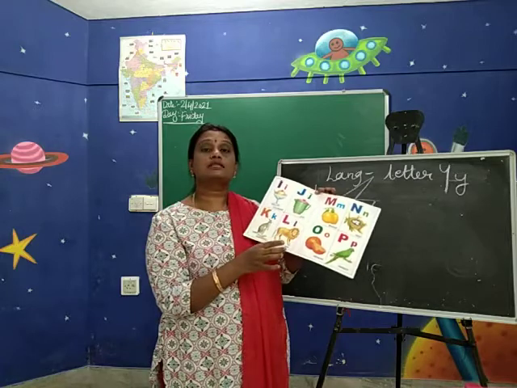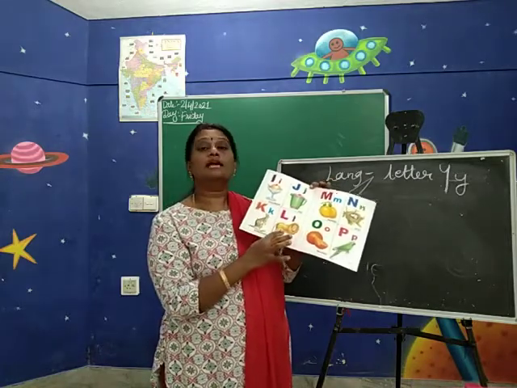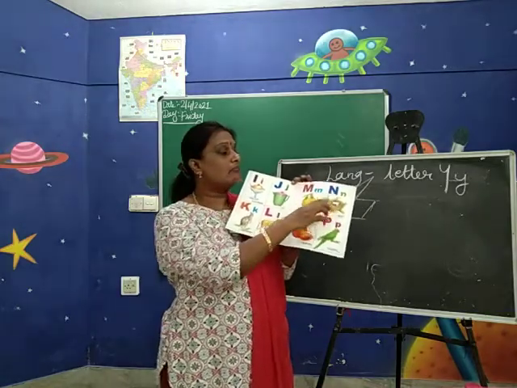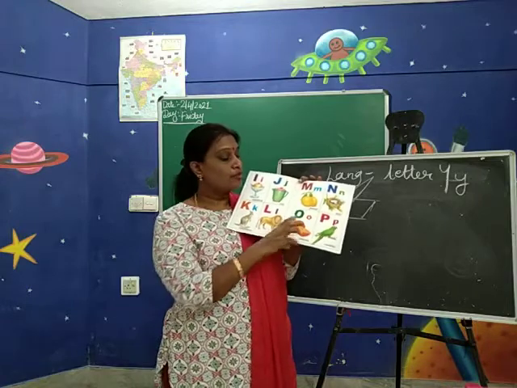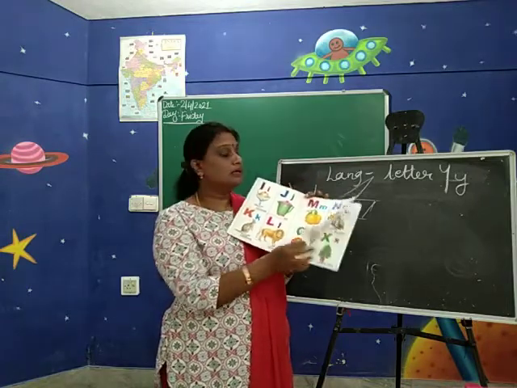J for jet, J sound J. K for kangaroo, K sound K. L for lion, L sound L. M for mango, M sound M. N for next, N sound N. O for orange, O sound O. P for parrot, P sound P.